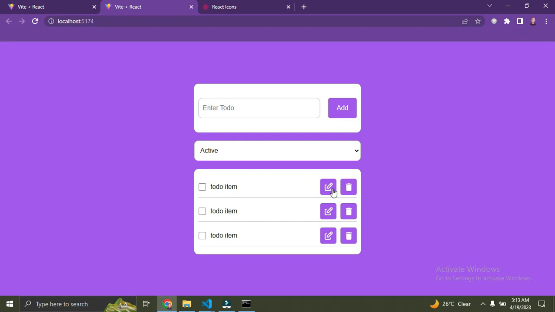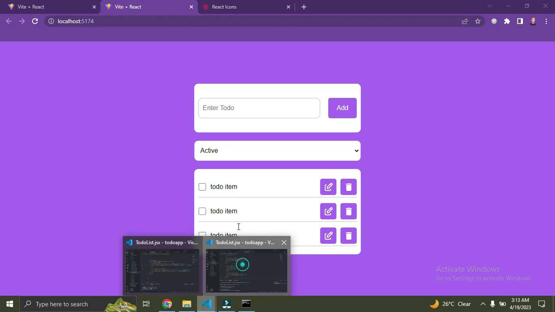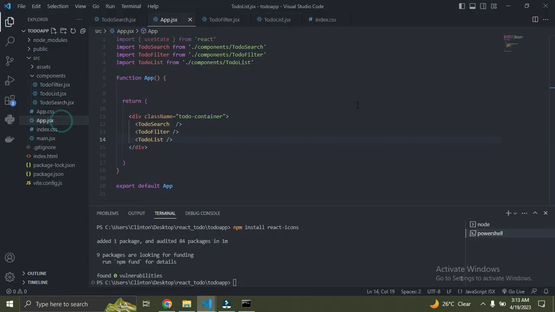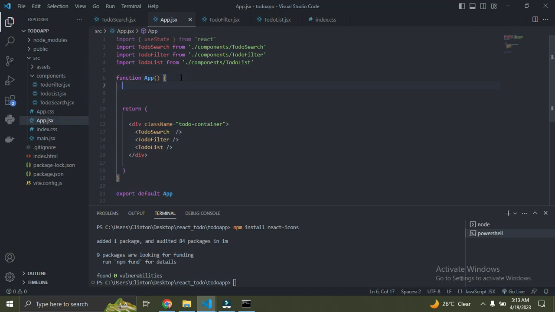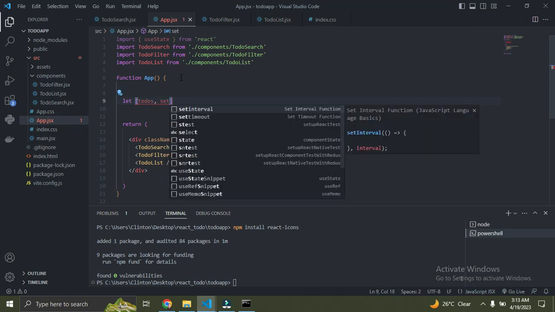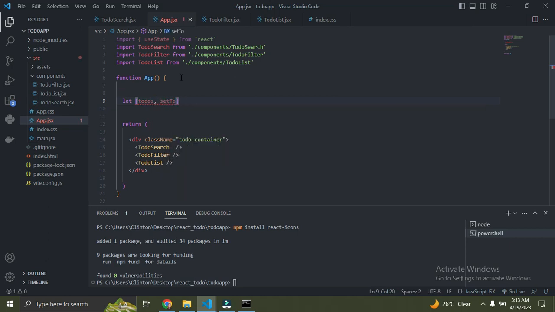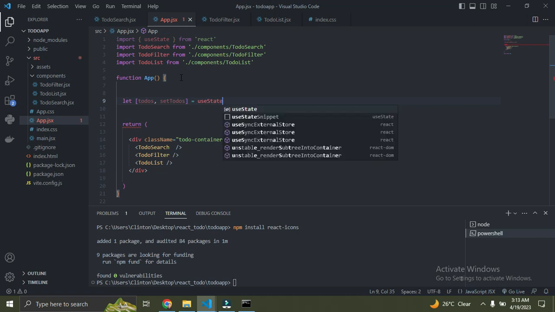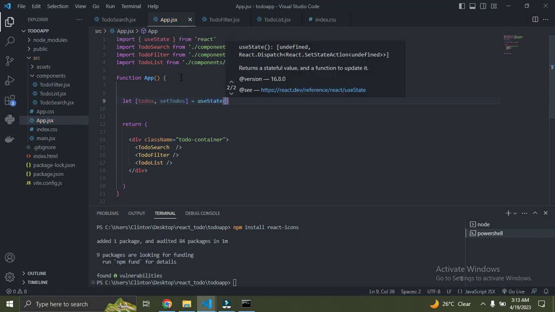I'm going to go down to my app component, App.jsx. So I'm going to declare a state now, a state that holds all the to-do items. So I'm going to simply come here and say to-dos, then the function that helps to update our state, set to-dos. So once we've done that, we're going to say equal to useState, and it's going to be equal to an array of objects, you understand?